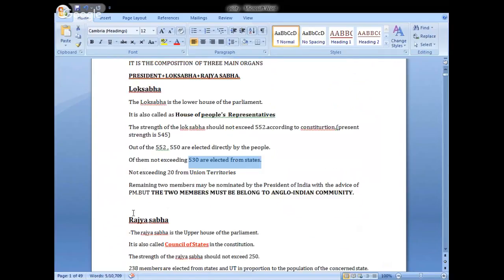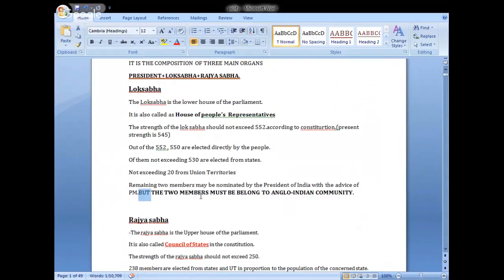Okay. The remaining two members may be nominated by the President of India with the advice of the PM. We have 530 plus 20, 550, and the remaining two members. These two members are nominated by the President of India with the advice of the Prime Minister if necessary only.